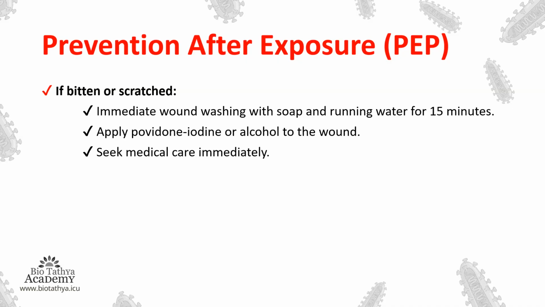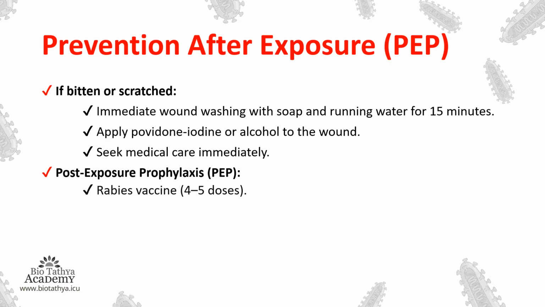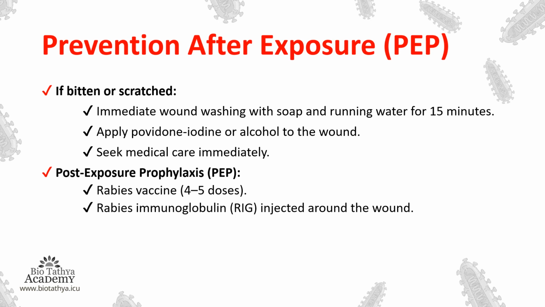Seek medical care immediately. Post-exposure prophylaxis: what does this mean? Rabies vaccine should be given, that is 4 to 5 doses. Rabies immunoglobulin should be injected around the wound. And if done correctly and on time, then there can be 100% prevention.